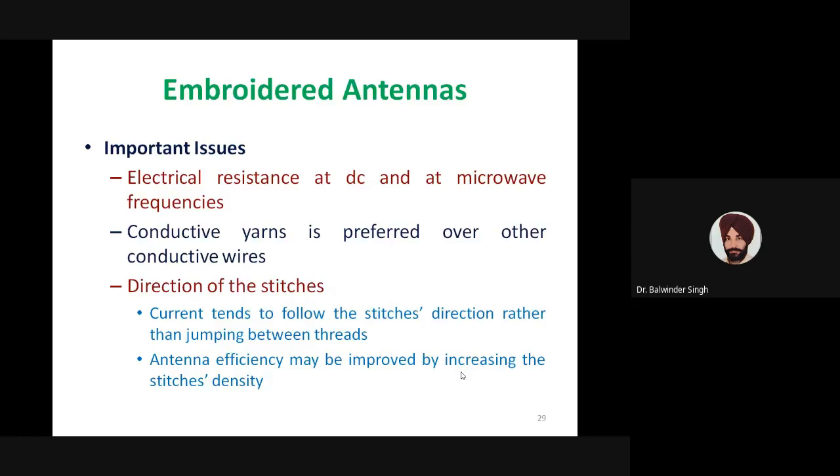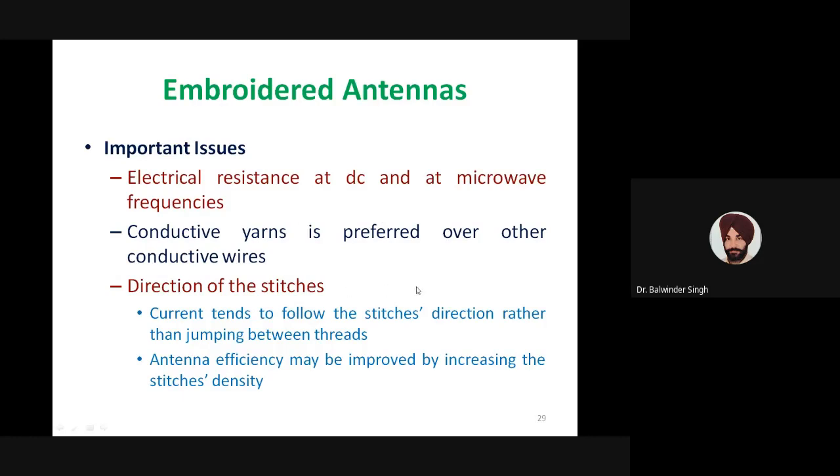So in the case of embroidered antennas, determining these mechanical and electrical properties is a major issue. When we say electrical issues, the first thing is how to determine the resistance of the conductive wire which is used, because most of the time resistance as DC is specified in the data sheet prepared by the manufacturer, but we need to determine these resistance values and other electrical parameters at microwave frequencies, at the frequencies where we are using those antennas.